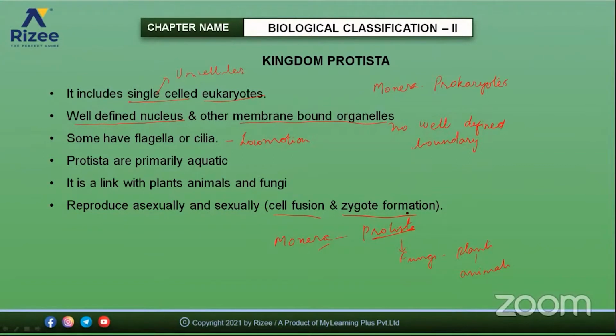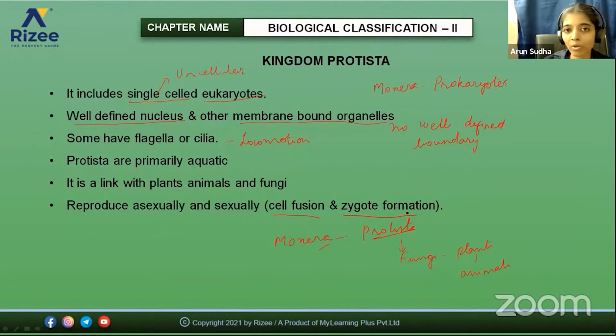The Kingdom Monera includes the most primitive forms. That is, they are only prokaryotes, with no well-defined nucleus or membrane-bound organelles, but Protista differ from Monera in that they have a well-defined nucleus and other membrane-bound organelles. Some of the organisms have flagella or cilia, and they act as a link between the lower organisms and the higher organisms. So these are the main differences.